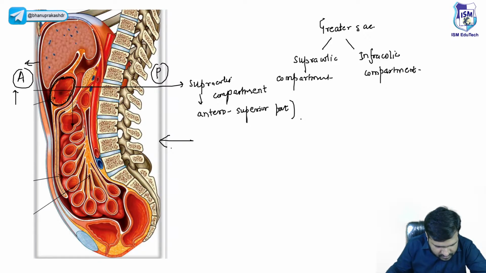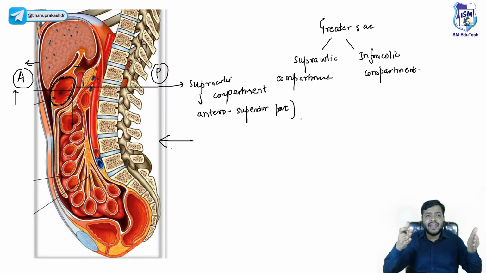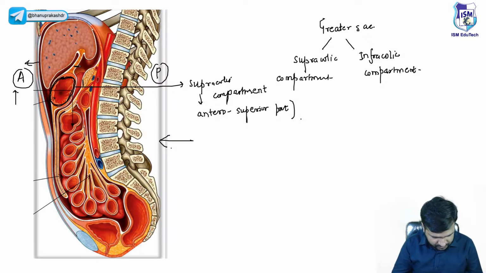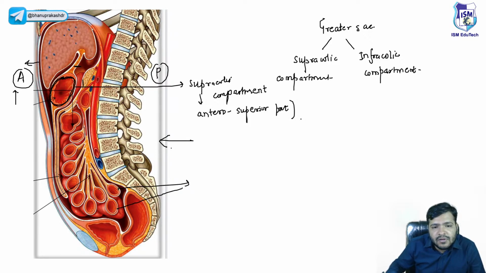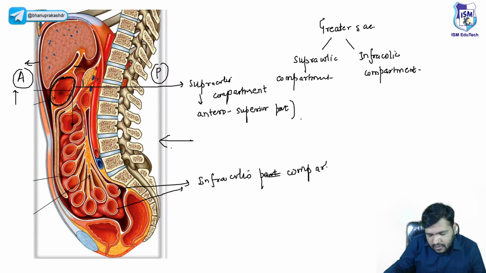It is divided into right and left parts by the falciform ligament of the liver. Now, the infracolic compartment is clearly visible to you. This is the infracolic part, and remember, it is the postero-inferior part.